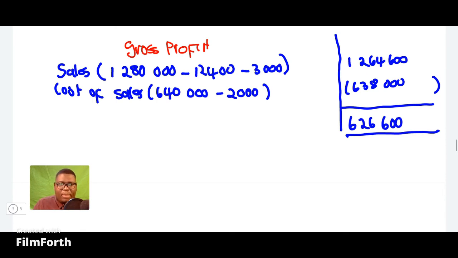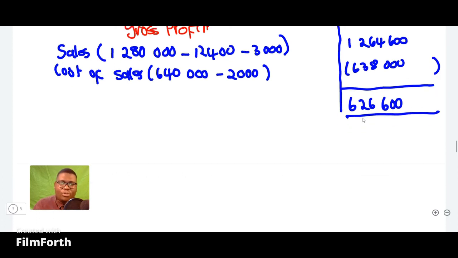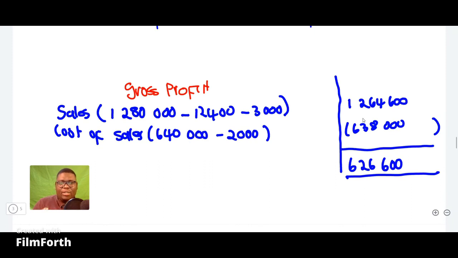So remember, each and every time when you are given what we call the gross profit calculations, you need to also make sure that you show how that part will influence your calculations. Okay, will influence your total accounts for sales, cost of sales. So this is how we were actually supposed to get the gross profit. So you can see that it looks complicated, but it's not really that complicated.